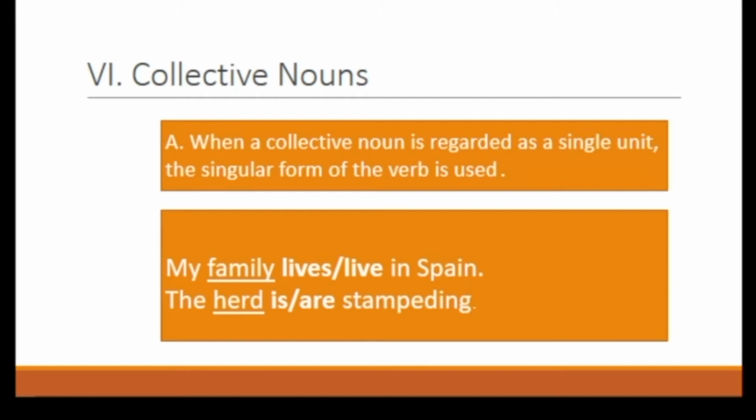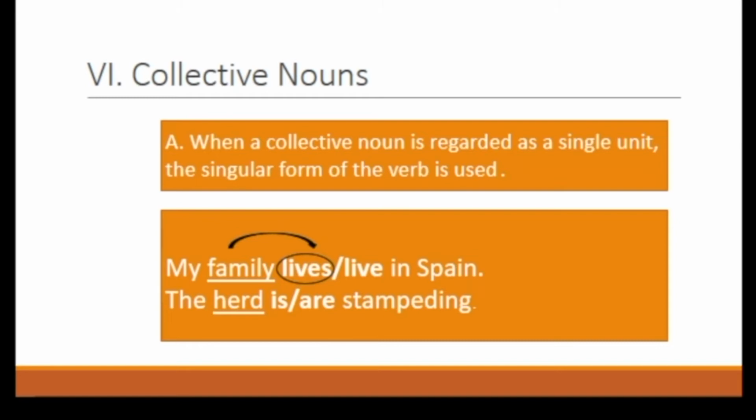My family live in Spain. The answer is lives. Why lives? Because of the collective noun family. And family is a group of individuals living under one roof and usually under one head.